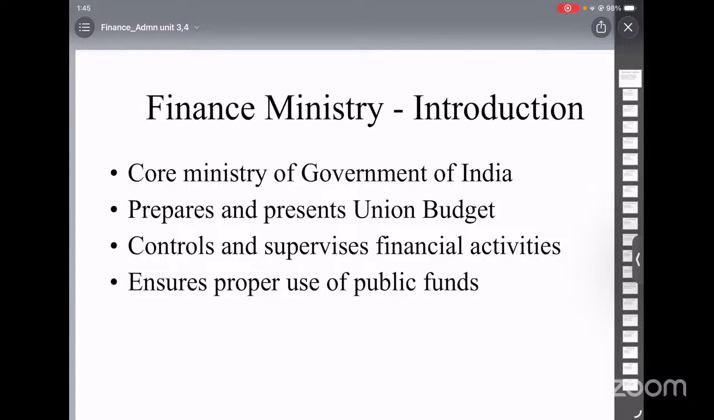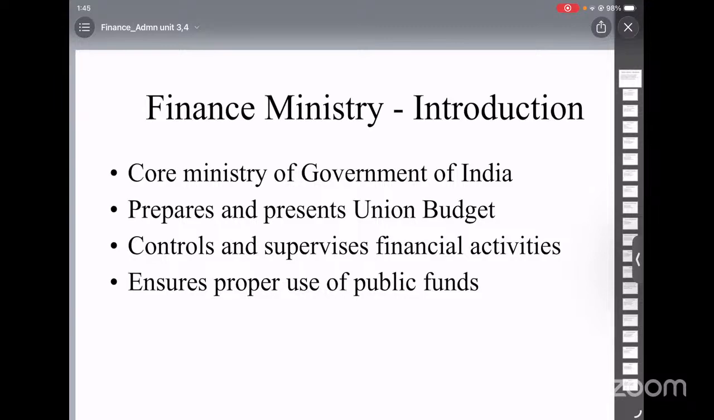The second stage is general discussion. The discussion won't generally take place on the same day when the budget is presented in Parliament. After it is presented, the speaker fixes a date, usually about 1 week later. Around 4 days will be given for the discussion. During this stage, the entire budget is discussed in a general way.